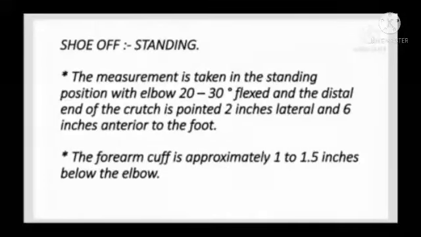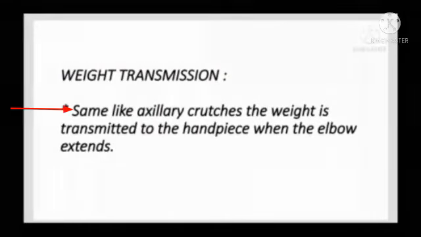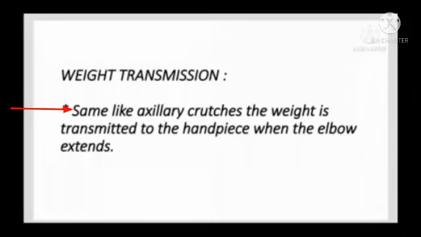Shoe off, standing position. The measurement is taken in standing position with the elbow 20 to 30 degrees flexed and the distal end of the crutch pointed 2 inches lateral and 6 inches anterior to the foot. The forearm cuff is approximately 1 to 1.5 inches below the elbow. Weight transmission. Same as auxiliary crutches, the weight is transmitted to the handpiece when the elbow extends.